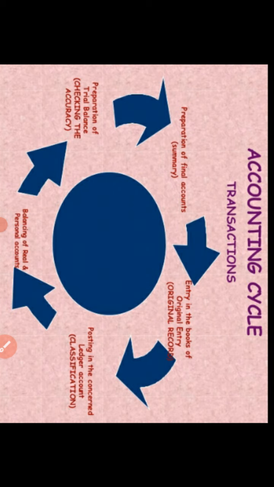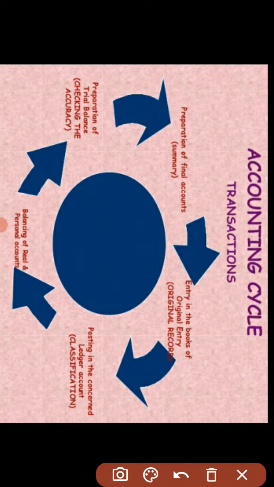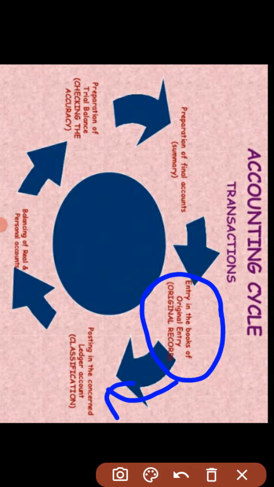Those transactions are recorded in the books of account, first through journal entry in the books of original entry. Then we make the ledger, classifying the ledger according to its nature.